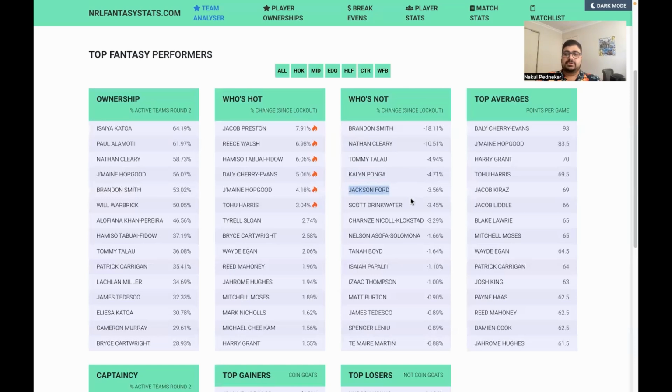I'd be holding Ford. Drinkwater, I don't know why he was popular in fantasy anyway, but yep, fair enough, missing 3 weeks. CNK, I'd probably hold in the position that he's in, the sort of winger-fullback space. He's probably only going to be missing a week, I think. Don't know why people are selling him. Nas is missing like 6 to 8 weeks, fair enough. Tanner Boyd, unless he gets dropped, I wouldn't be selling him.